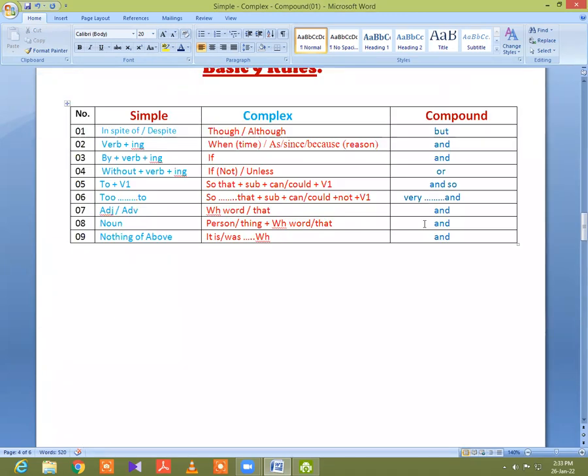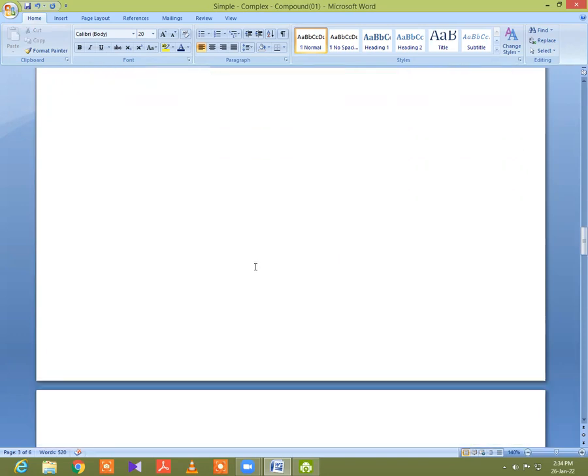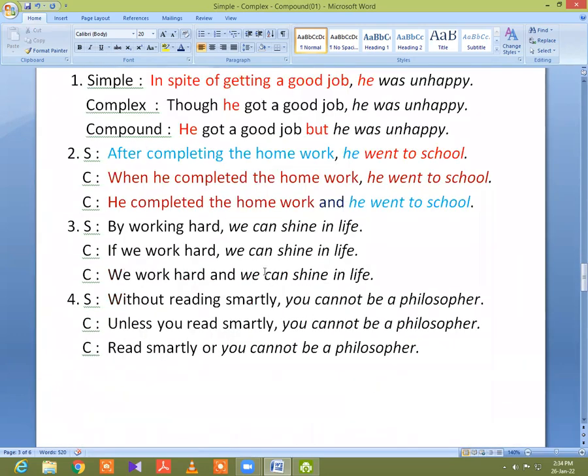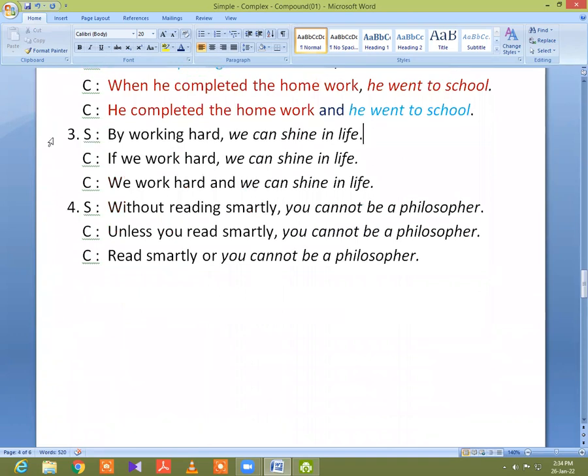Okay, now tactic number 3, when you find by plus verb plus ing in a simple sentence, you will put if in a complex sentence and and in a compound sentence. So please, I clarify this matter with an example. Please look at this example number 3.